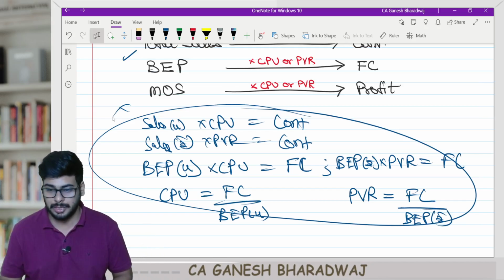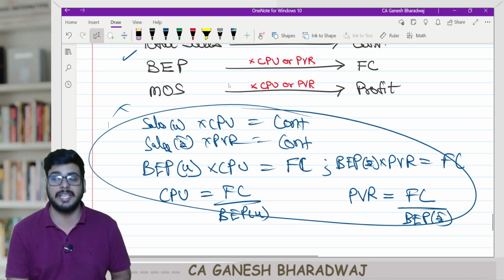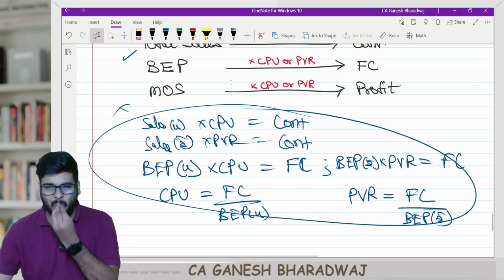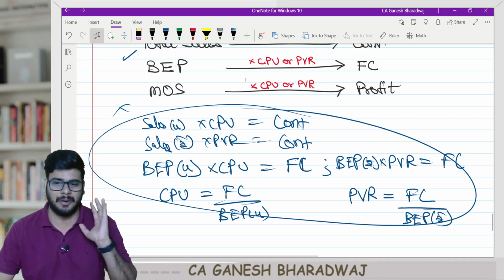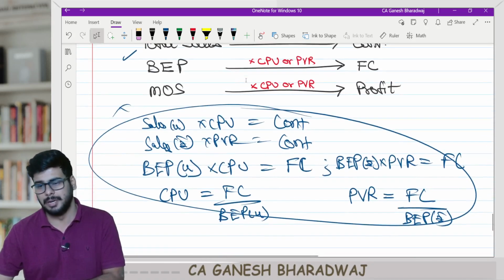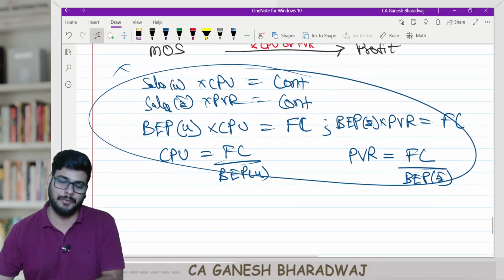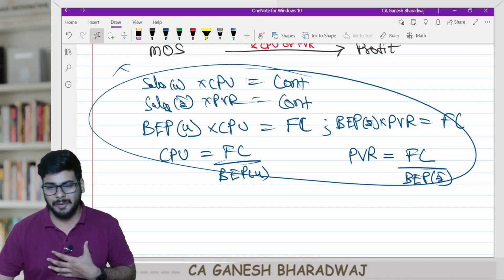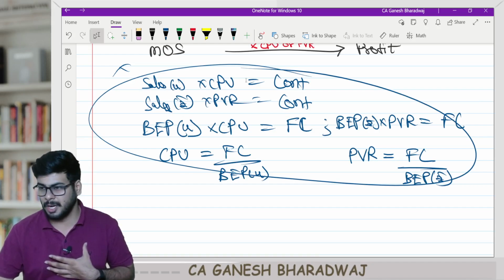Why am I saying this again and again? Because I've seen students who struggle in marginal costing because they think a lot of formulas need to be mugged up. See, we have just spent about 1.5 hours. Basic, we started. With this itself, how many formulas you can build up, you see. Now you get that confidence, guys. There is no need to mug up anything.